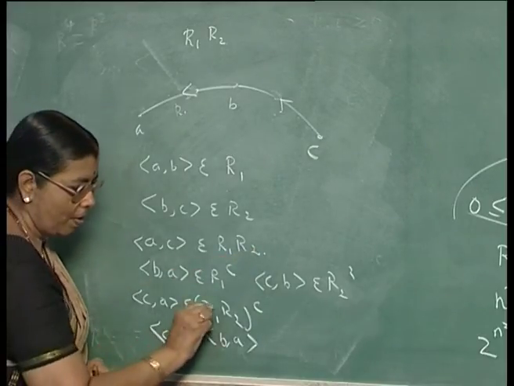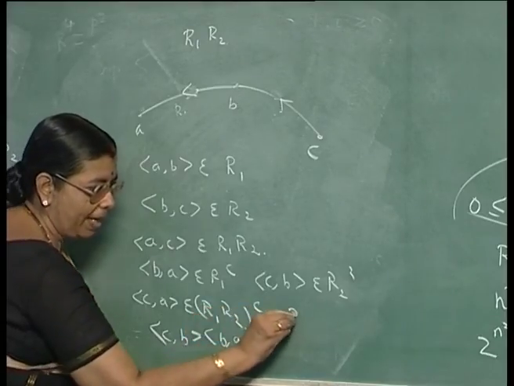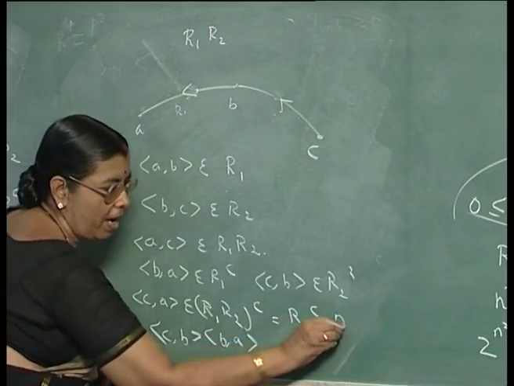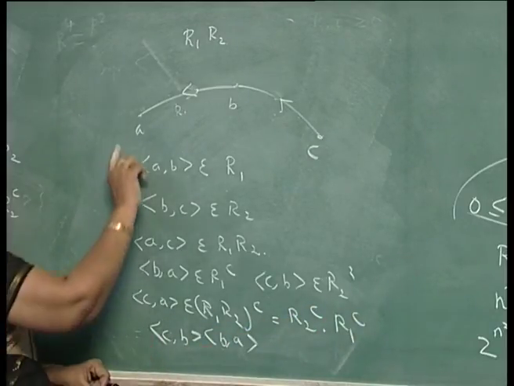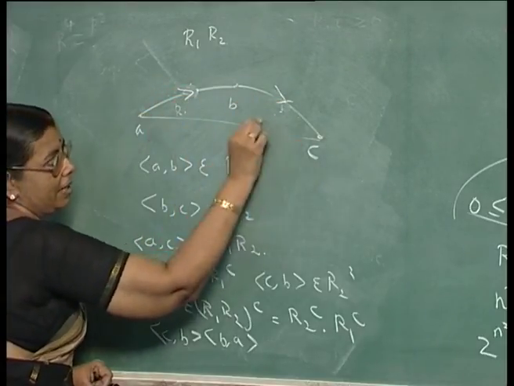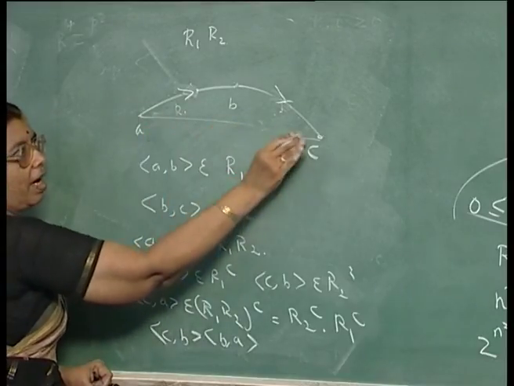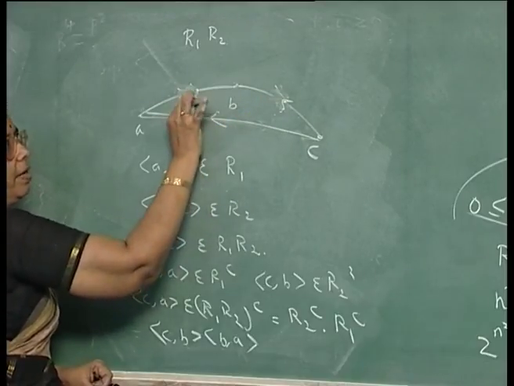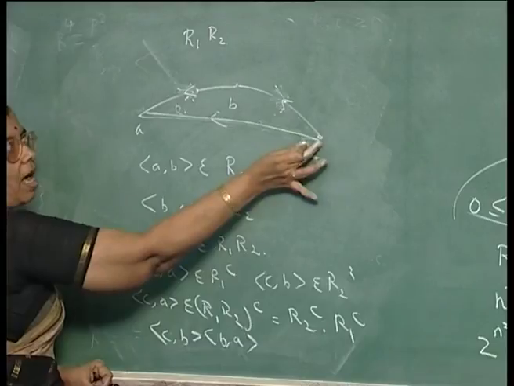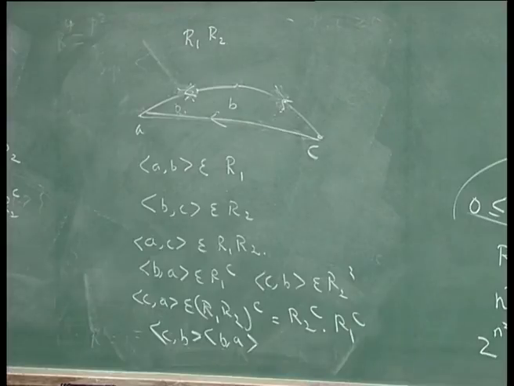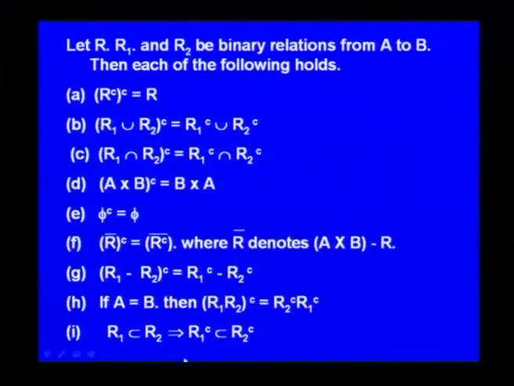So, you get that (R1 R2)^C you can get by applying the composition operation on R2^C and R1^C. That is, if you have these two arcs, R1 R2 will contain this arc, and when you see the converse, there will be an arc from here to here, and that you can obtain like this, that is R2^C first and then R1^C. The last one is, if R1 is contained in R2, then R1^C is contained in R2^C.